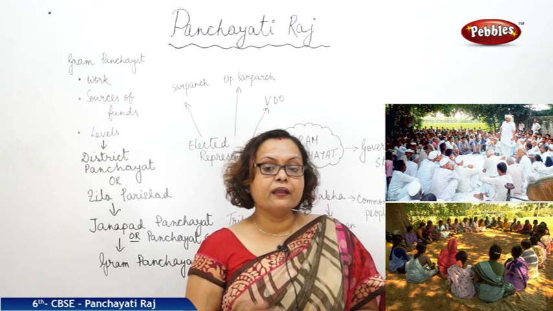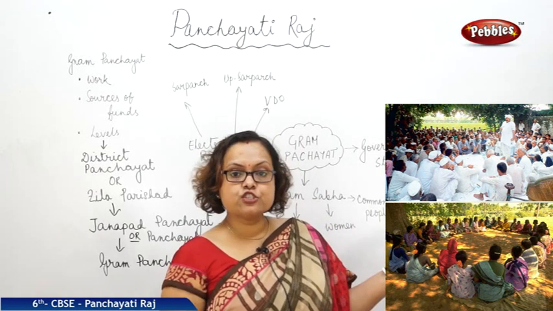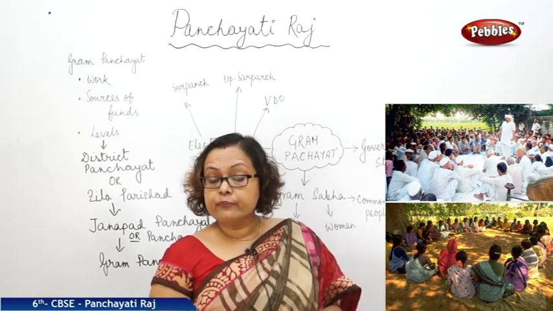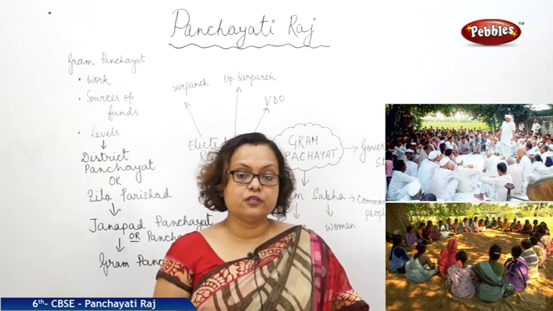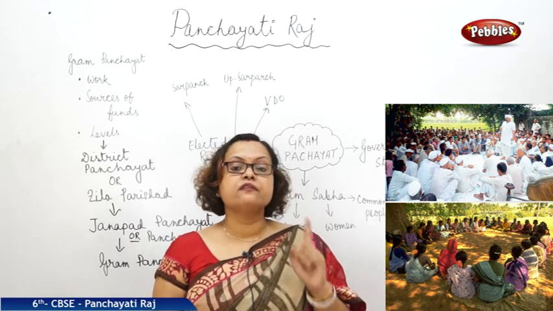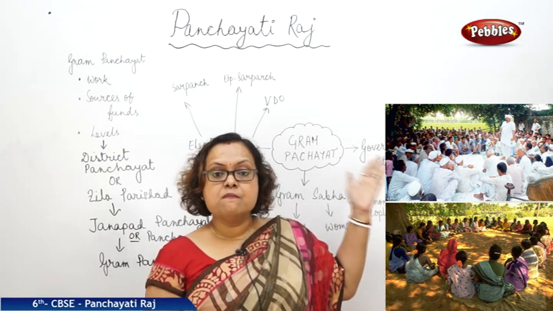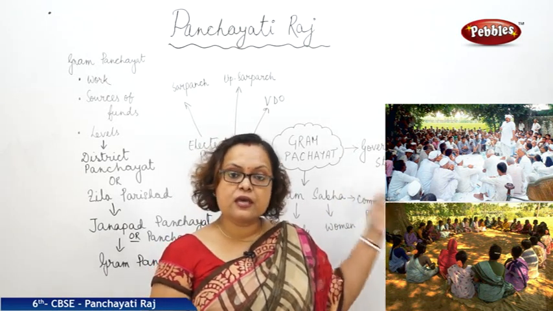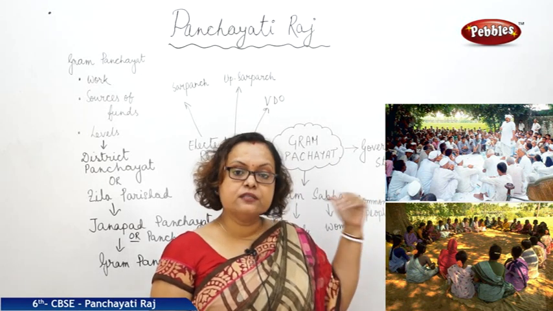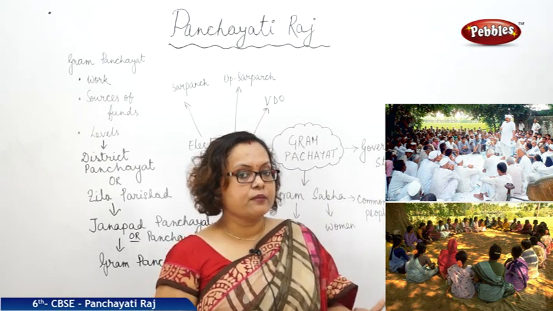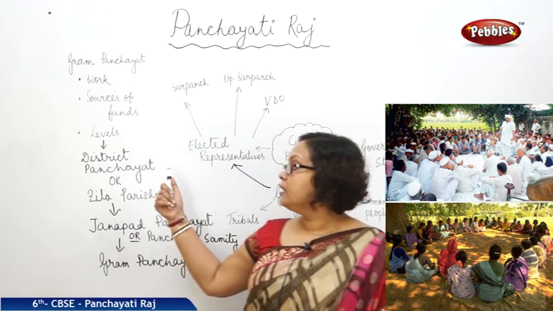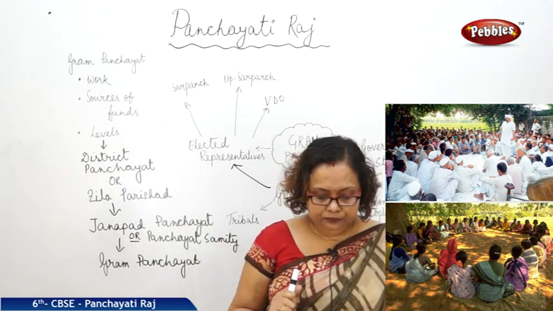The Gram Sabha can suggest their names, and the Gram Panchayat has the responsibility to consider whatever suggestions are given by the Gram Sabha, and the secretary must help and must make it his work to complete the suggestions given by the Gram Sabha and accepted by the elected representatives.